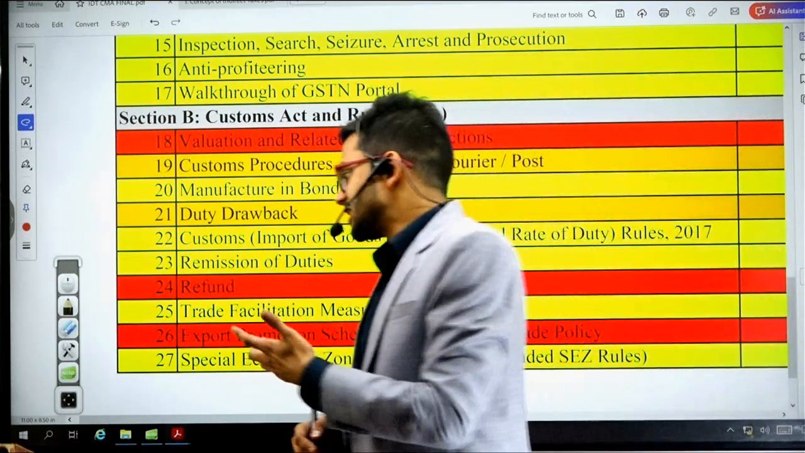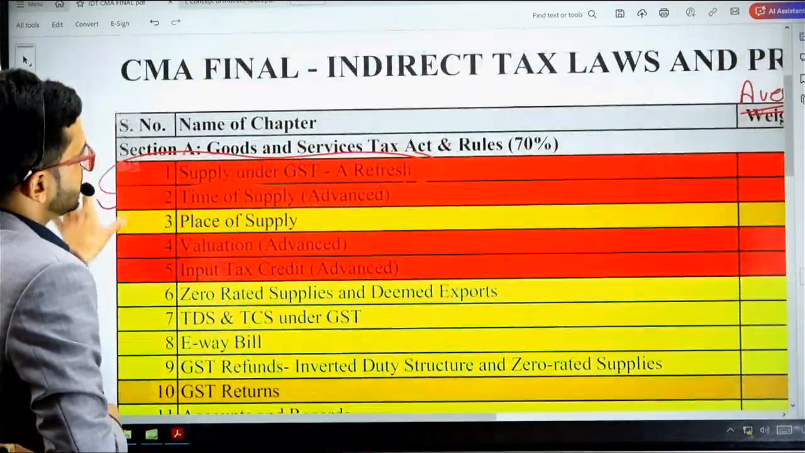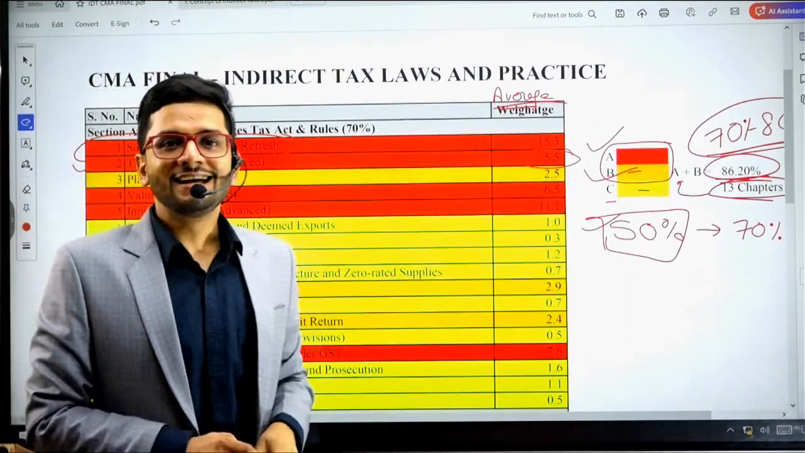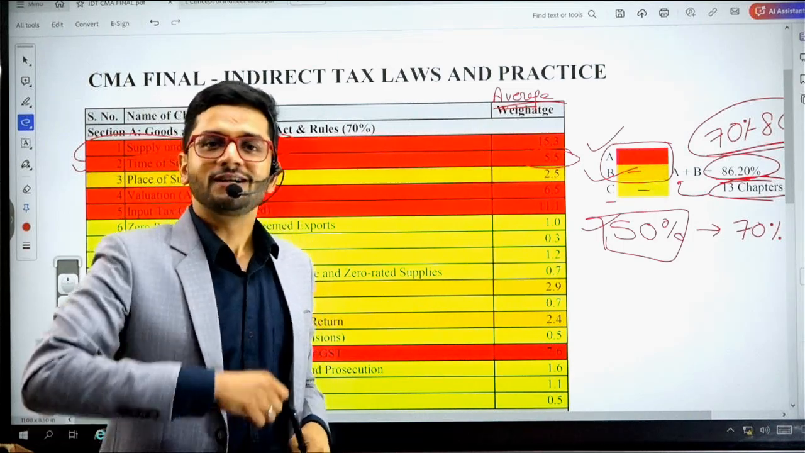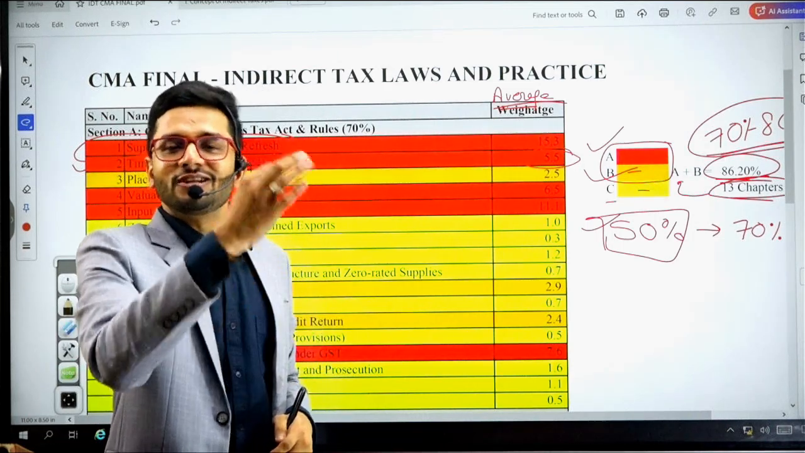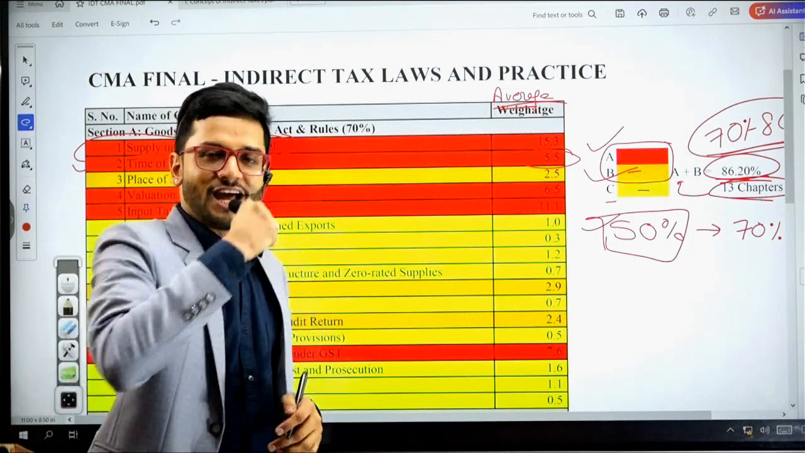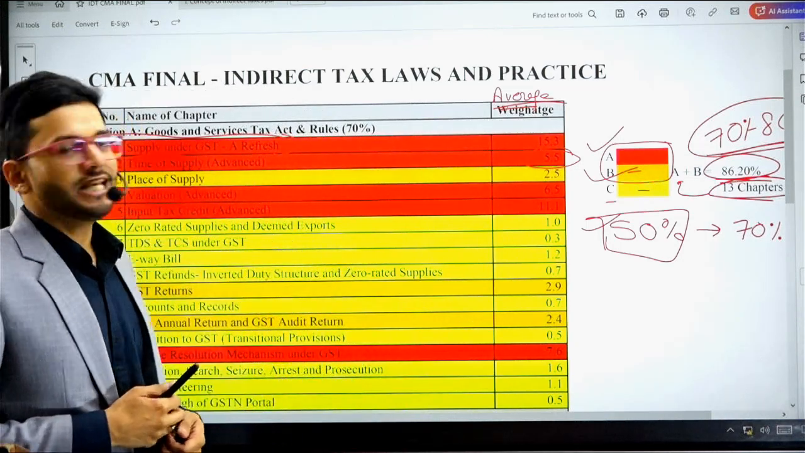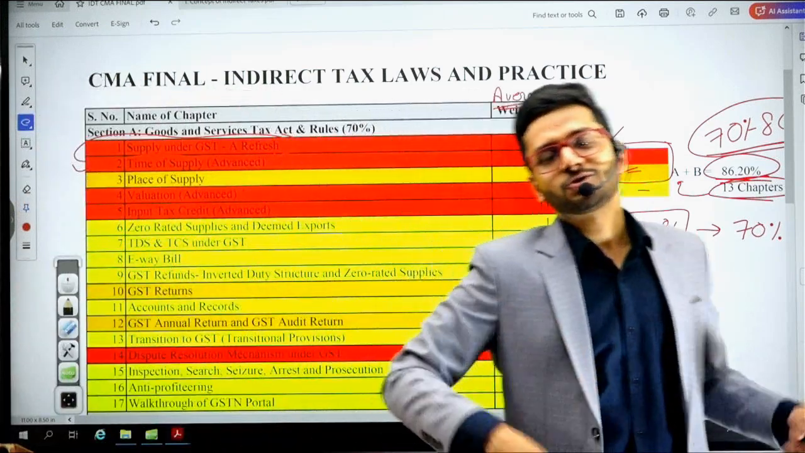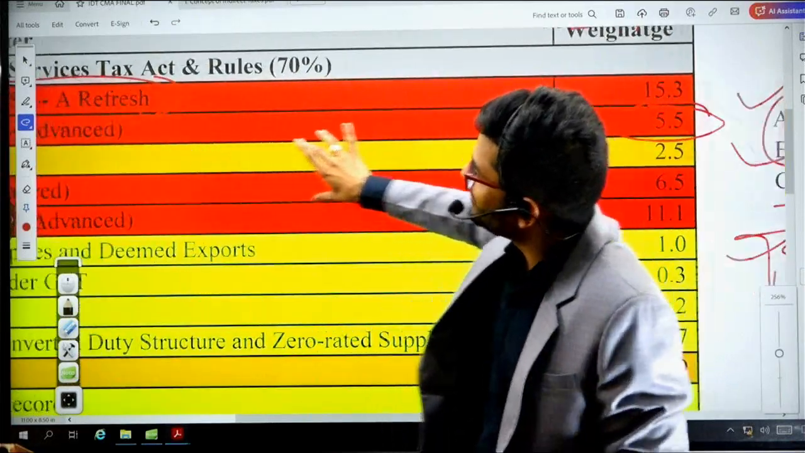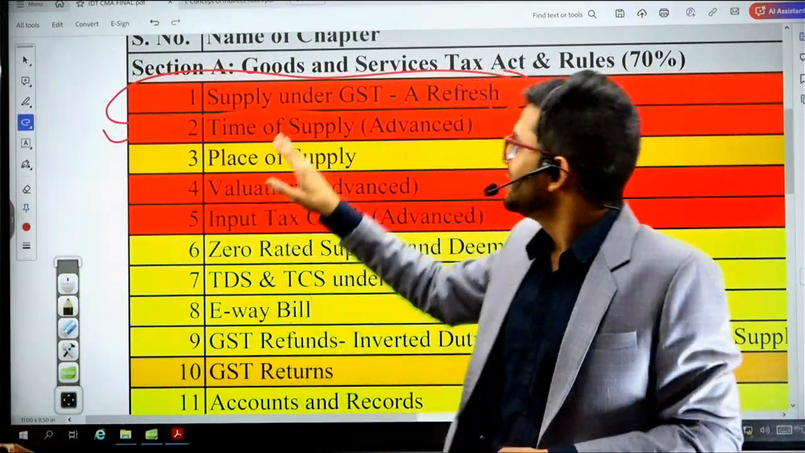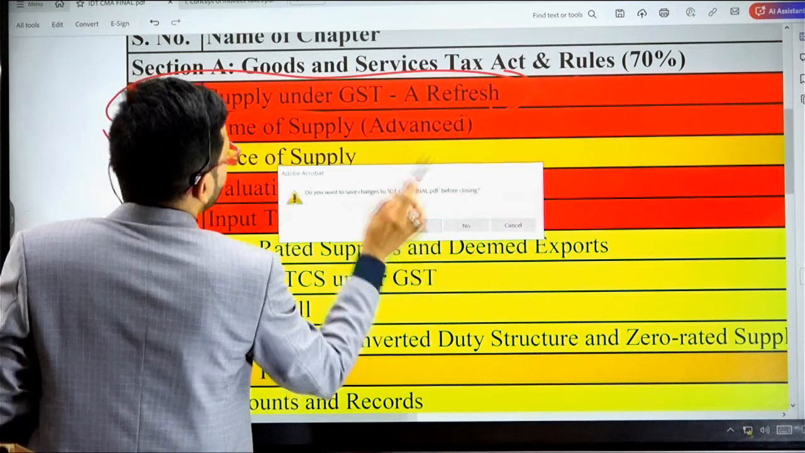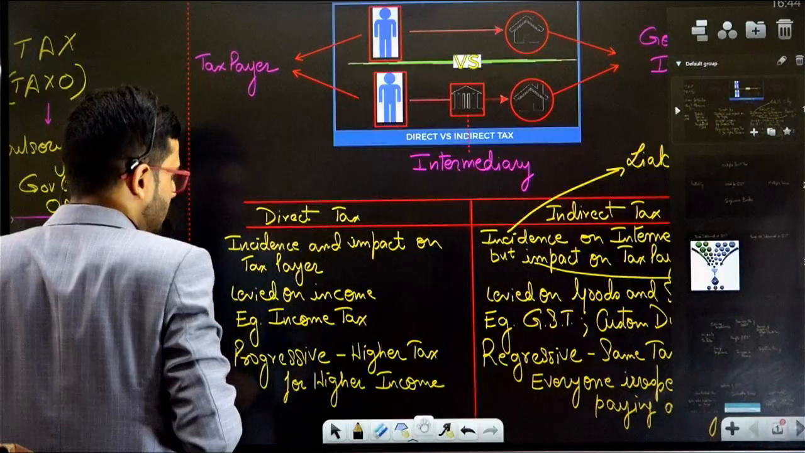So yes, let's start IDT, let's start GST, let's start CMA Final Group 4. And yes guys, after Group 4 you're going to step into the professional world. You'll be a professional. So the last hard work, the tough time that you're facing, the last of this lot is Group 4, and we are going to start GST today. So sir, what are we going to start today? Are we going to start the first chapter of GST, which is supply under GST, a refresh? Answer is no. We are not going to start the first chapter today. Guys, I'm going to start a chapter which is not in your syllabus today.